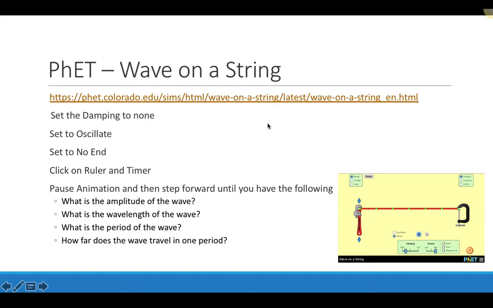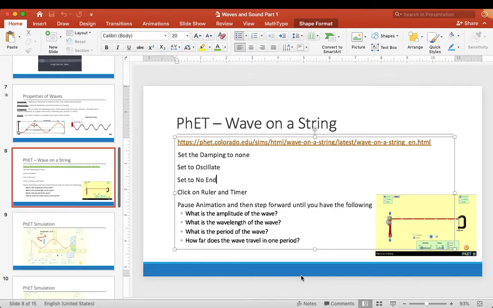Let's consider one of the PhET simulations and see if we can explore some of the different properties of the wave. So we're going to open up the wave on a string simulation. We're going to set the damping to none. We're going to cause it to oscillate and not have an end. And we're going to determine, using this step forward option, which I'll show you, the amplitude, the wavelength, the period, and how far the wave travels during one period of the motion. So I'm going to hit end here, and we're going to go ahead.